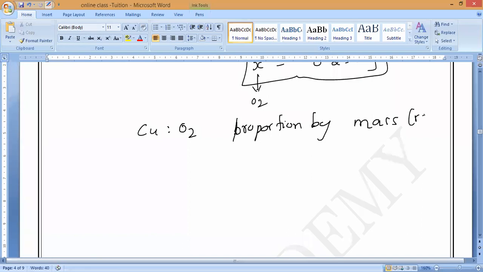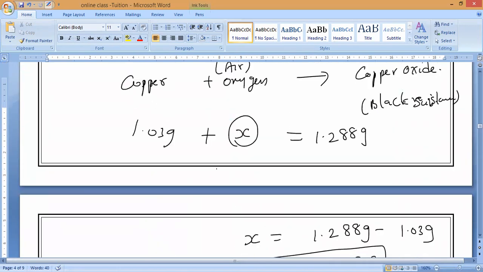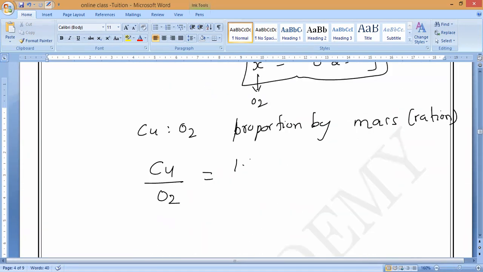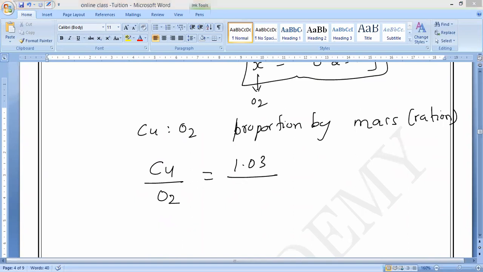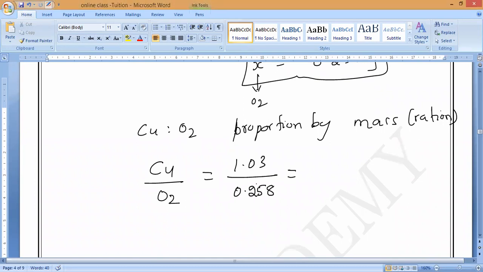Yes or no, guys? Please respond. Now copper divided by oxygen equals what? Copper mass is 1.03 grams, divided by oxygen mass 0.258. So with 3 decimals, 1.03 into 1000 divided by 0.258 into 1000, which will become 1030 divided by 258.